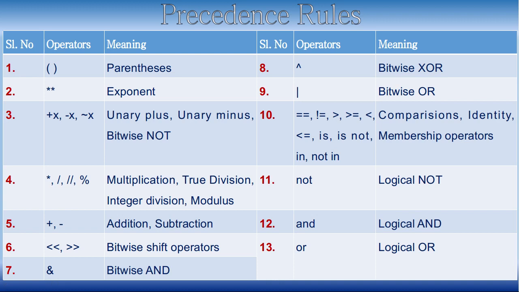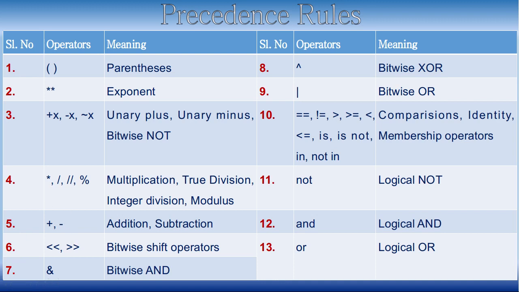And when you look at the binary operators also, first arithmetic operators are given higher precedence. In arithmetic operators itself, whatever is related to multiplication and division is given higher precedence. So you can see here multiplication, true division, integer division, modulus operator, they are having higher precedence when compared to addition and subtraction. So after the division and the multiplication operators, you have the addition and the subtraction.